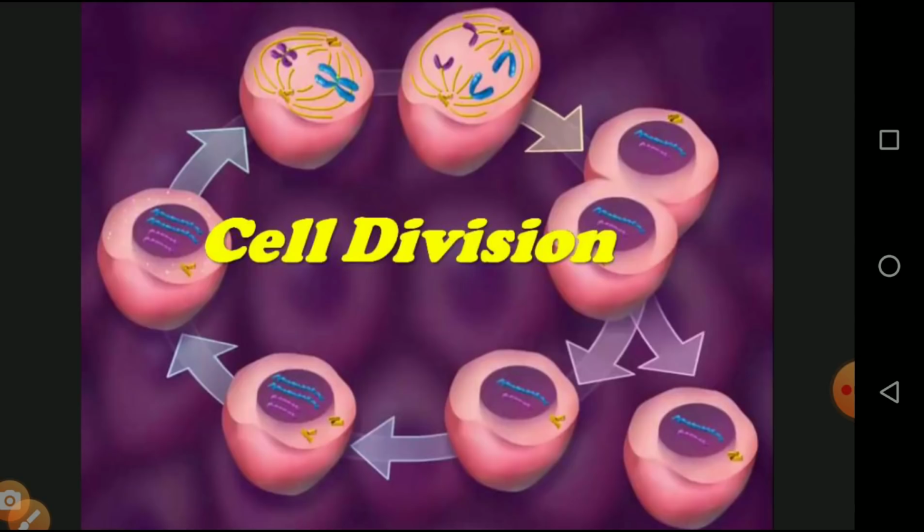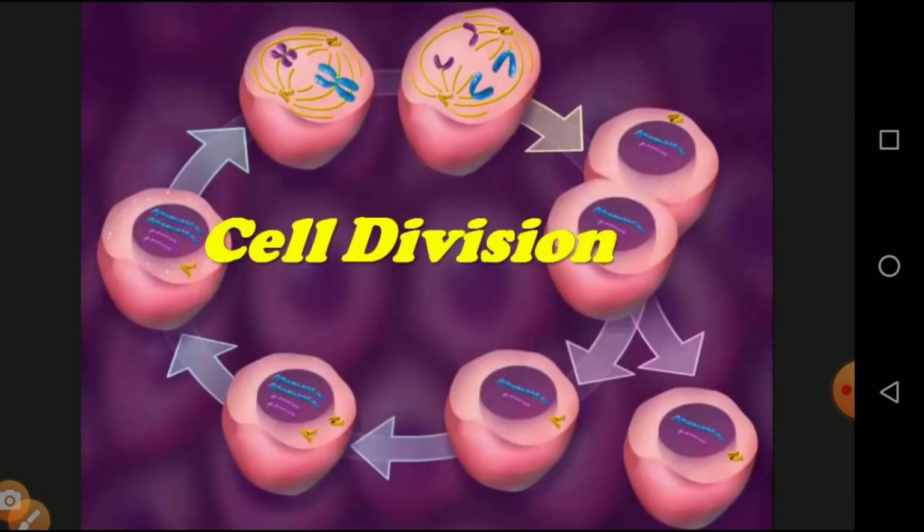Cell division is not common to all types of organisms; each type of organism has a different type of cell division. Normally three different types of cell division are available. One is called amitosis, a primitive type in which a single organism gets divided into two equal organisms in a very fast manner. The second is called mitosis, which takes place in all the body cells of our body. The third is called meiosis, which is of two types, meiosis 1 and meiosis 2. These are the things we will see in today's topic.